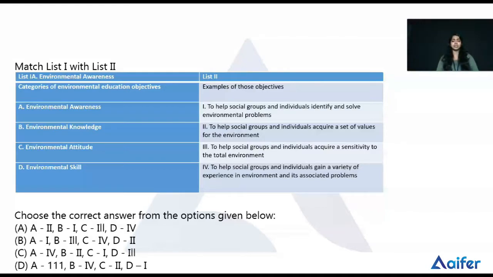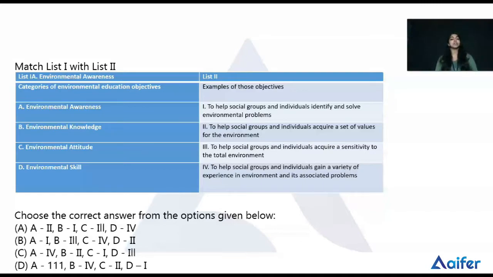We have a lot of practices that are included in awareness programs, such as using safe and non-toxic building supplies, conserving energy and water, recycling activism and others. So here we can check which of list 2 is related to environmental awareness. The second one, to help social groups and individuals acquire a set of values for the environment, is matched with environmental awareness. So A matches with 2.